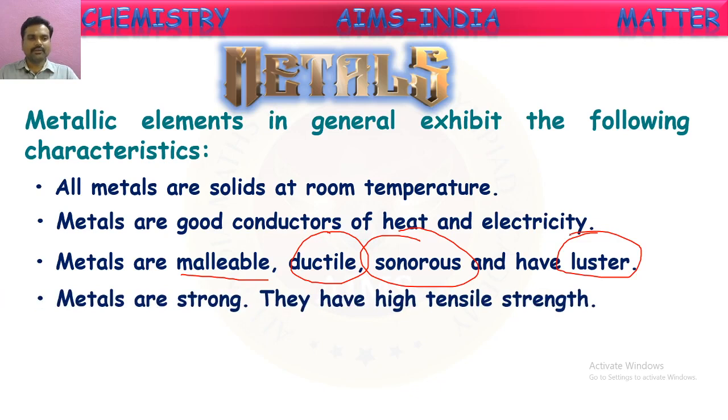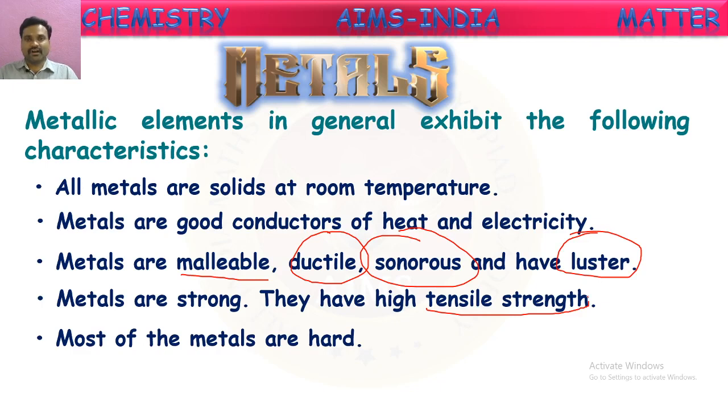Next, metals are strong. They have high tensile strength. What does it mean here? Tensile strength: bearing much strain is called tensile strength. A very fine example: the spokes of our cycle wheels are very thin, isn't it? Thin spokes are made up of steel or iron. Even though they are very thin, they can bear much weight, even two or three members. That bearing of much strain is called tensile strength. This tensile strength is very high for metals. Because of this reason, they are mostly used in constructions.